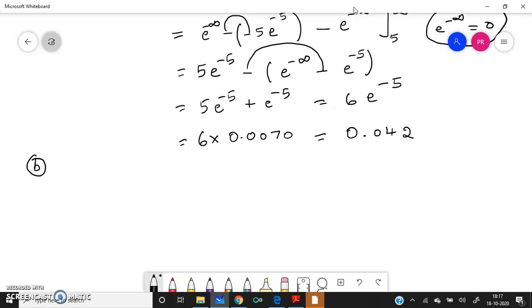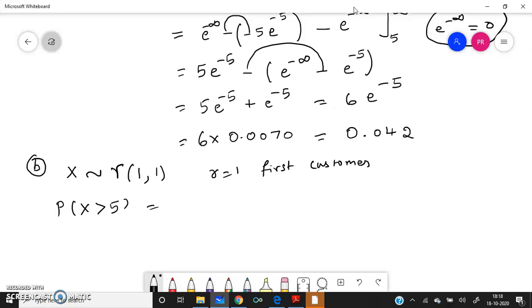Okay, in the B question, just now we have solved the A question, no? Here the question is about the first customer. For the first customer, X follows gamma distribution. Lambda is given as 1 for both distributions, lambda is 1. But here r equal to 1, because it is the first customer. Then again it is asked, we have to find the probability X is greater than 5.